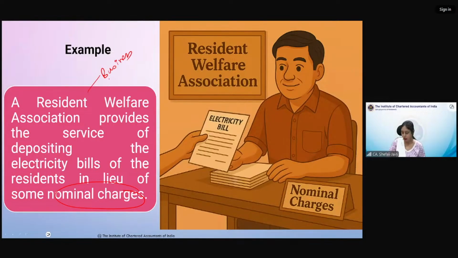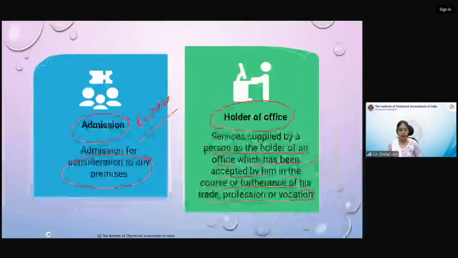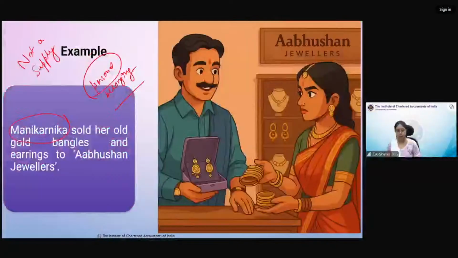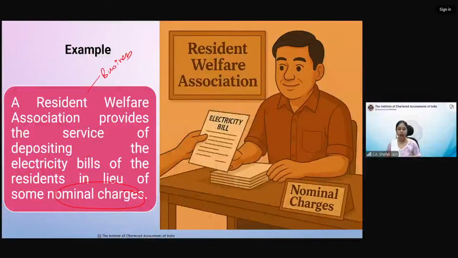Because in the definition of business, we had seen that any goods, services or facilities which a club is providing to its members are considered in course or furtherance of business. In the same way, an RWA providing services to its members will be considered a business. It is included in the definition of business. I think nobody will have any doubt on this point.